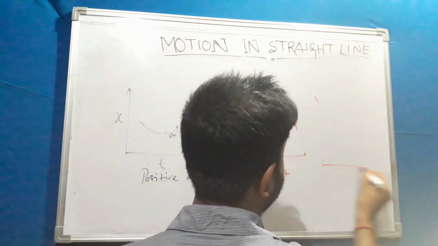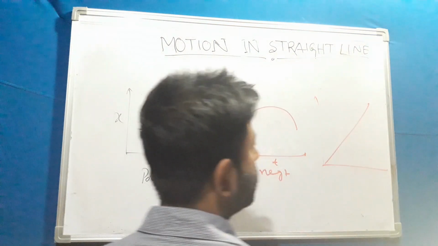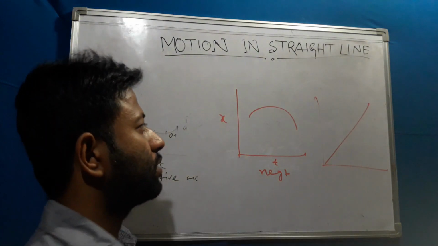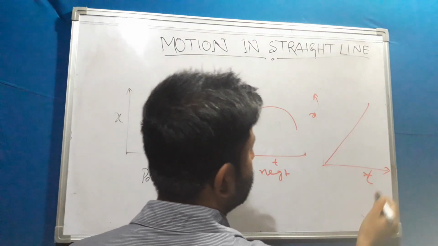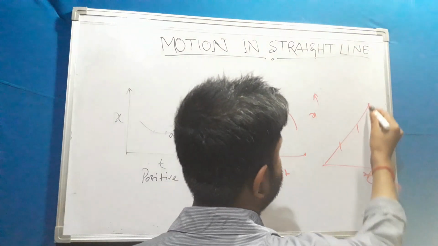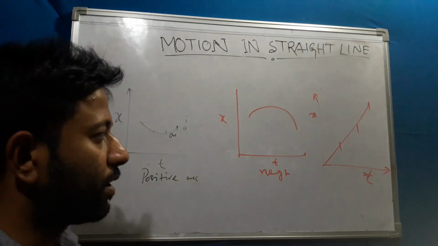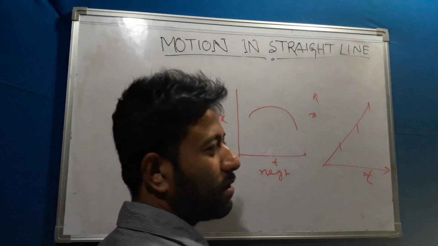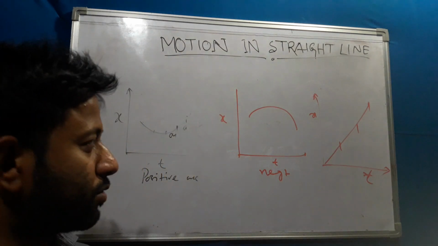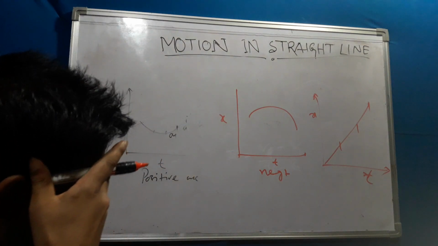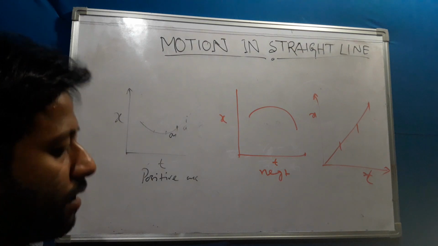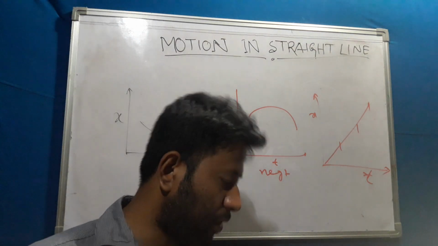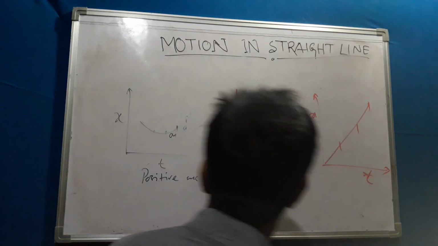When such a graphical representation is made, where this is x and this is t, there is no change of velocity. That is uniform velocity, so there is no change of acceleration. This is uniform acceleration, that means acceleration is fixed, or I can say zero acceleration.